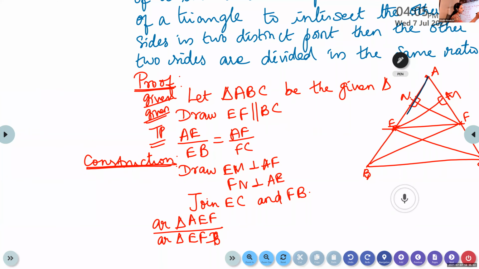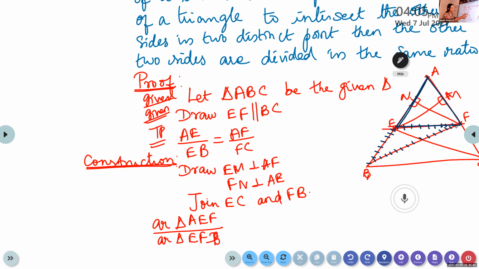The first triangle we consider is AEF. And the second triangle is BEF. That is this triangle. Is it okay? We consider two triangles.